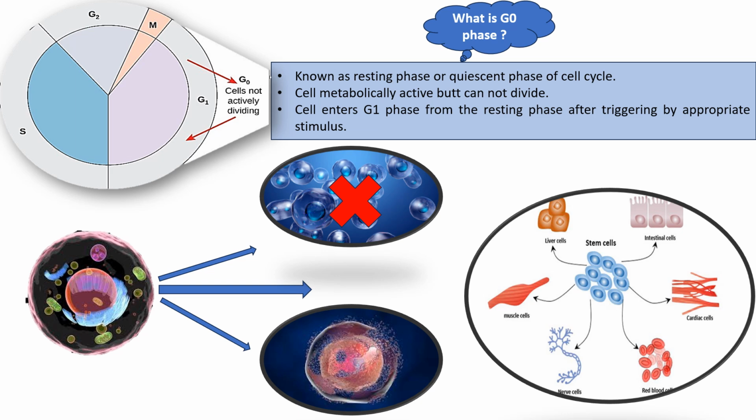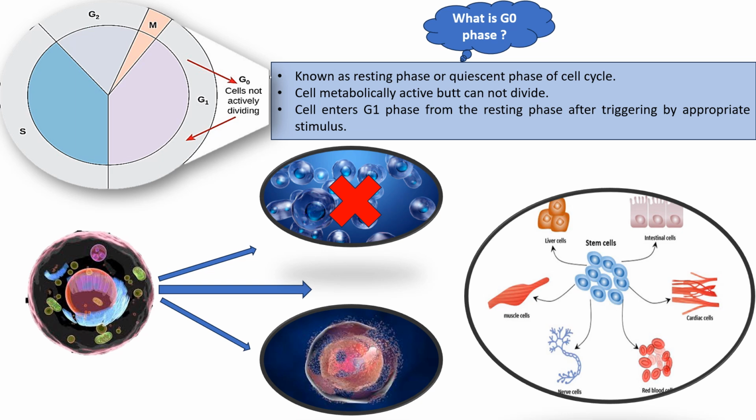The G0 phase is reversible or irreversible phase. The cell in this stage can remain from hours to years until its proliferation is triggered by some stimulus like the growth factor. So these were the different phases of the cell cycle.